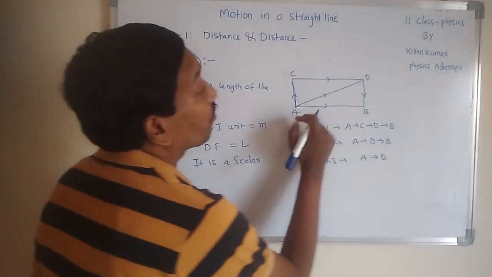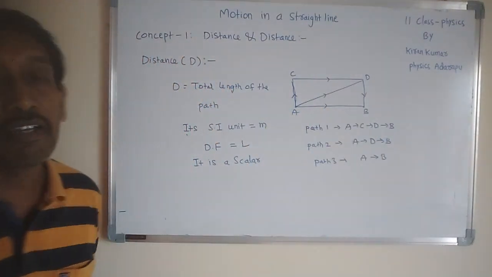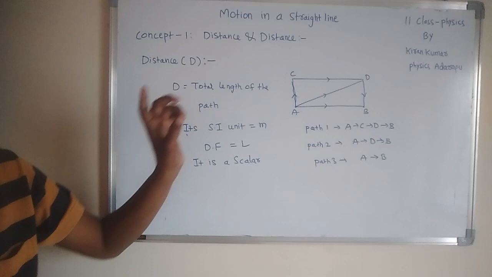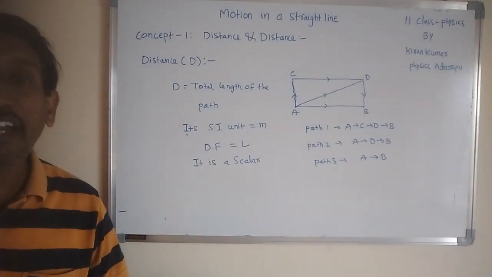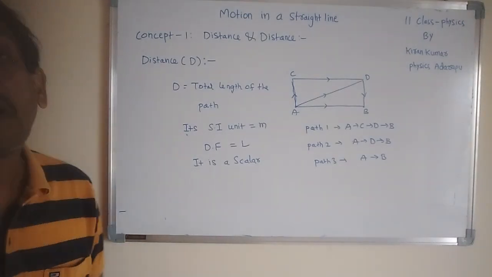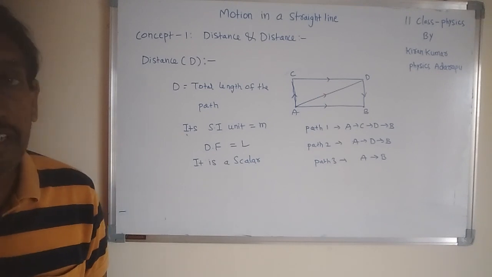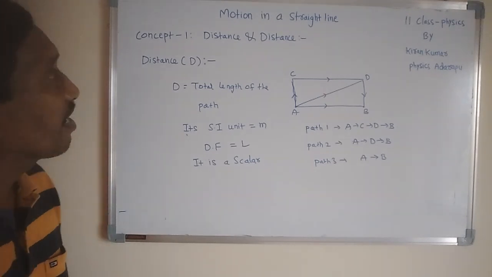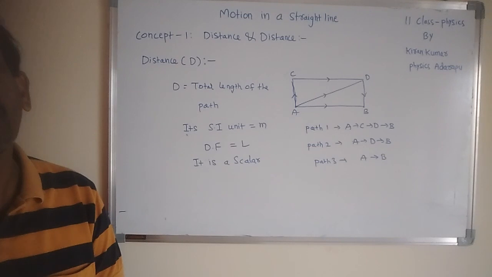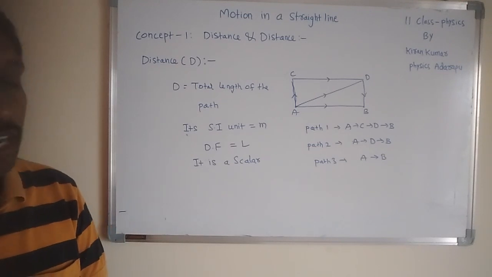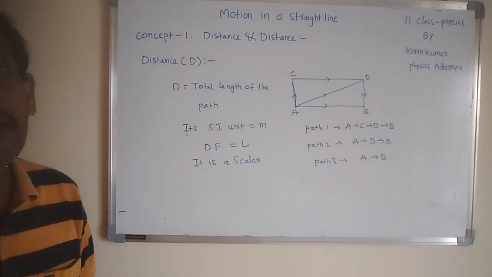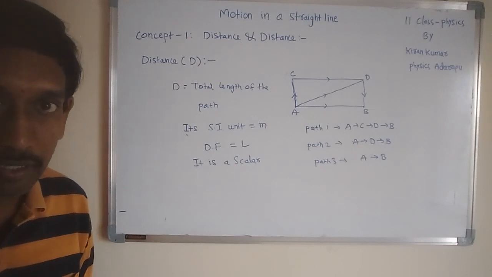That's why the measured distance along A to B also has direction, and this is called displacement. This physical quantity is a vector quantity.